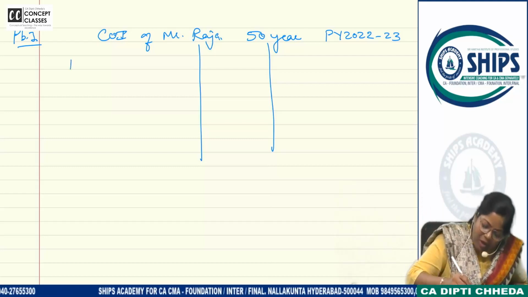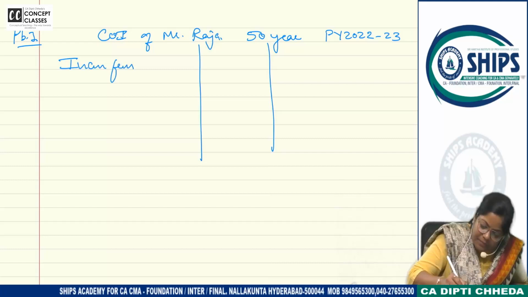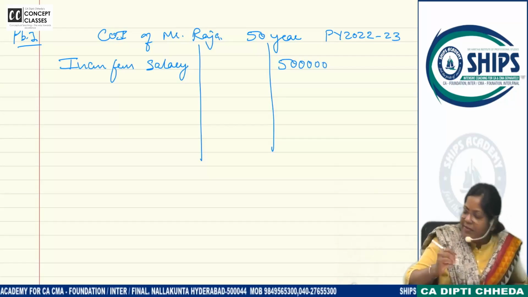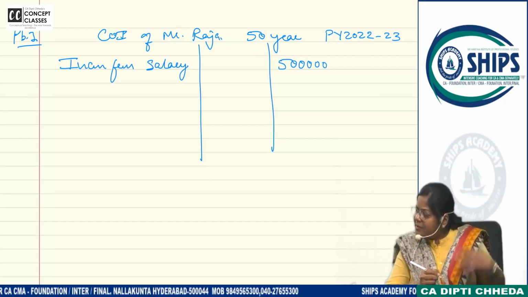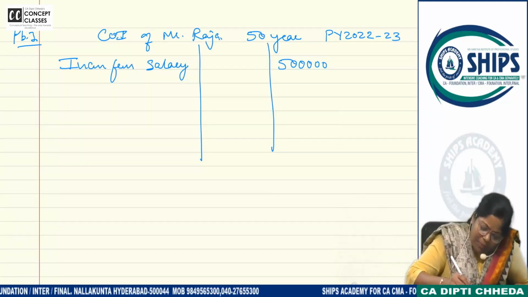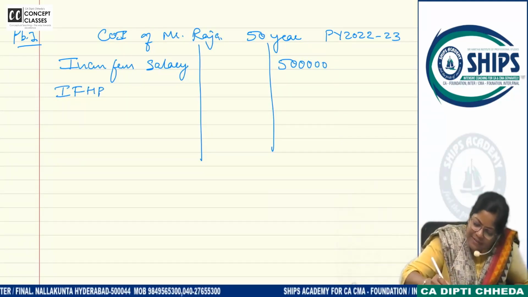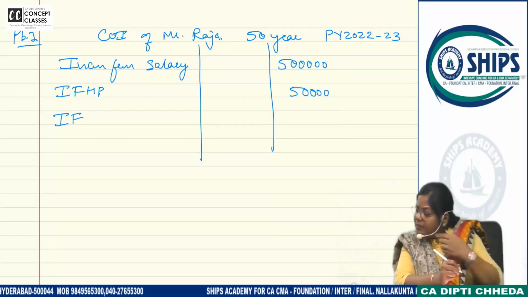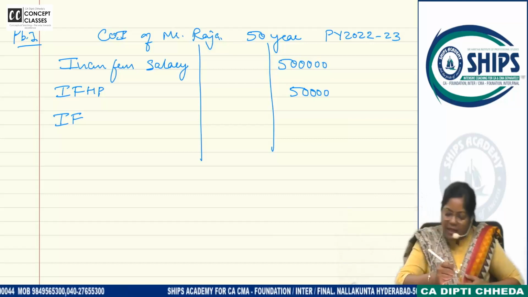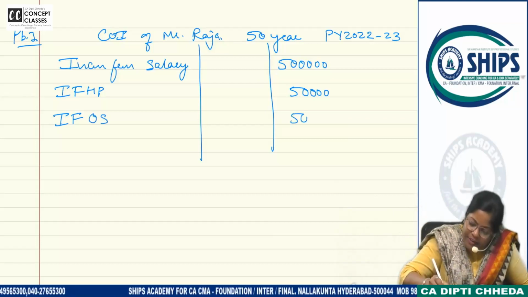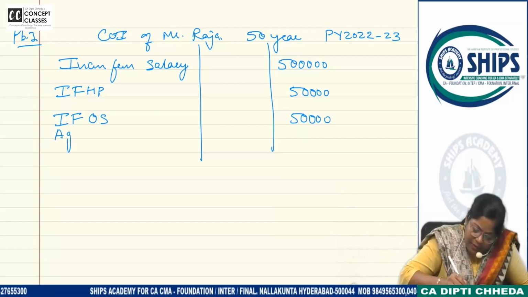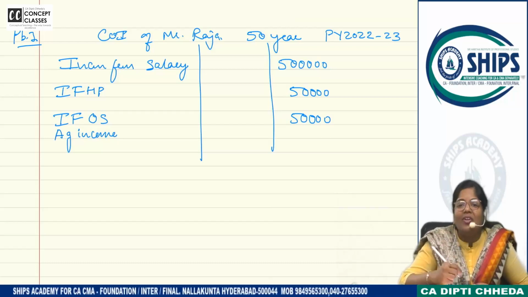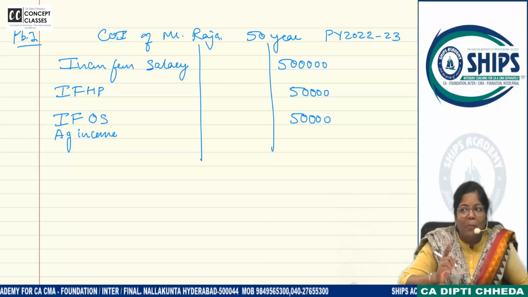Income from salary, how much is it? 5 lakhs. If there are 2-3 incomes in the inner column, we add them and write. Income from house property, how much is it? 50,000. Next, income from other sources, how much is that? 50,000. Next is agricultural income. Is it taxable, dear students? No. So we will write it in the inner column, the way I taught you presentation for partnership firm.